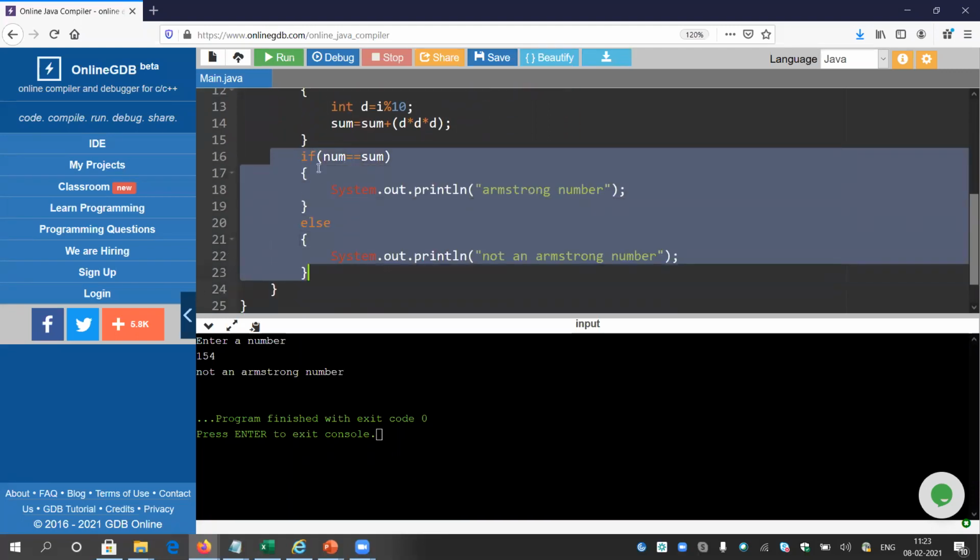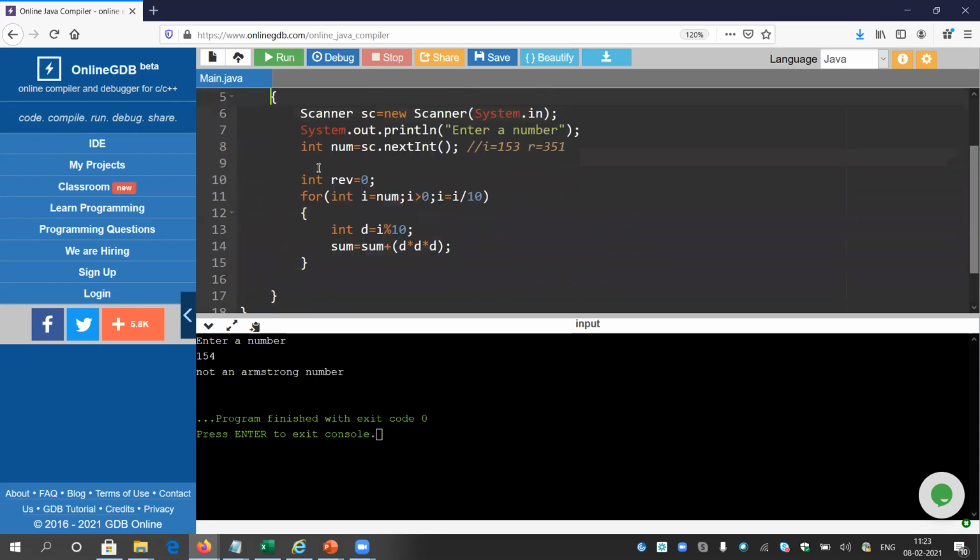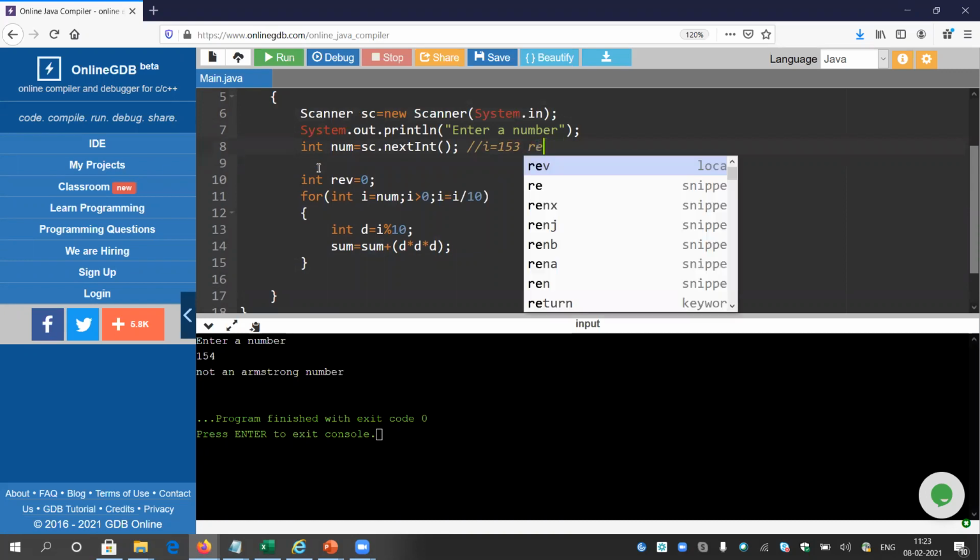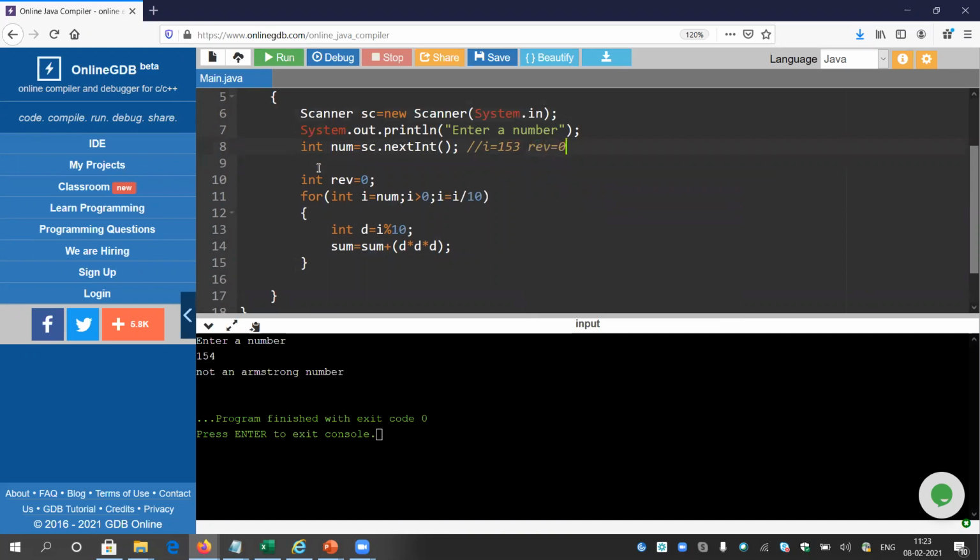I do not require that. Let me delete all this. So let me take a variable like 0, rev equals to 0. Okay, it is in the comment section, so it will not run. So rev equals to 0. Now i equals to num, i greater than 0, this part will be unchanged. This will help me fetch the digits from the num variable, the number.